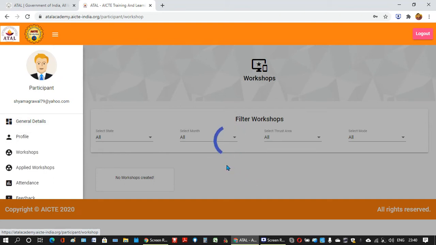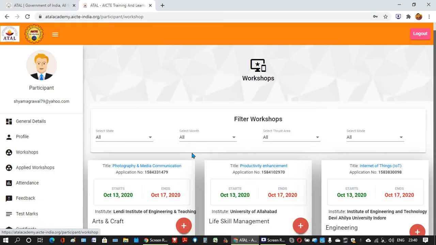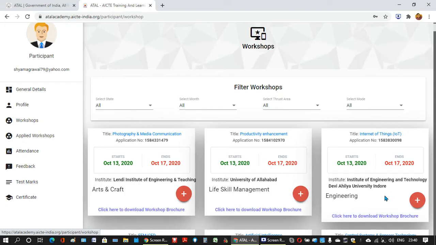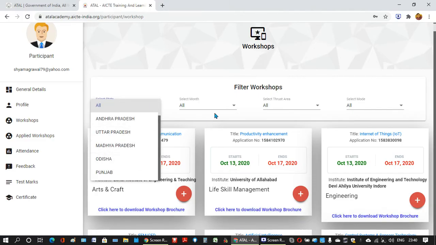So here you can see various workshops which Atal, AICTE training and learning Academy is organizing. Here you can select state and so on if you want to join a new workshop.